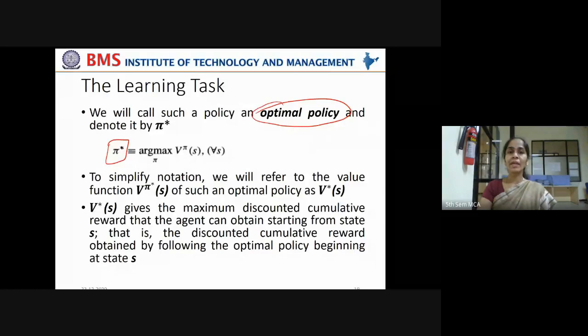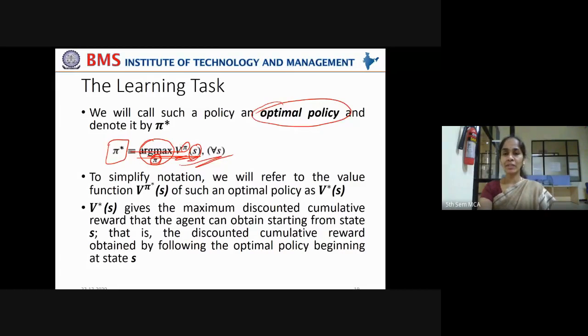Now in order to obtain this optimal policy, we have to select a control policy pi that maximizes the value of rewards accumulated by following this policy to move from each of the set of states, right? That is how we represent it finally like this. Pi star is nothing but the control policy which has to be maximized in order to get the maximum reward.